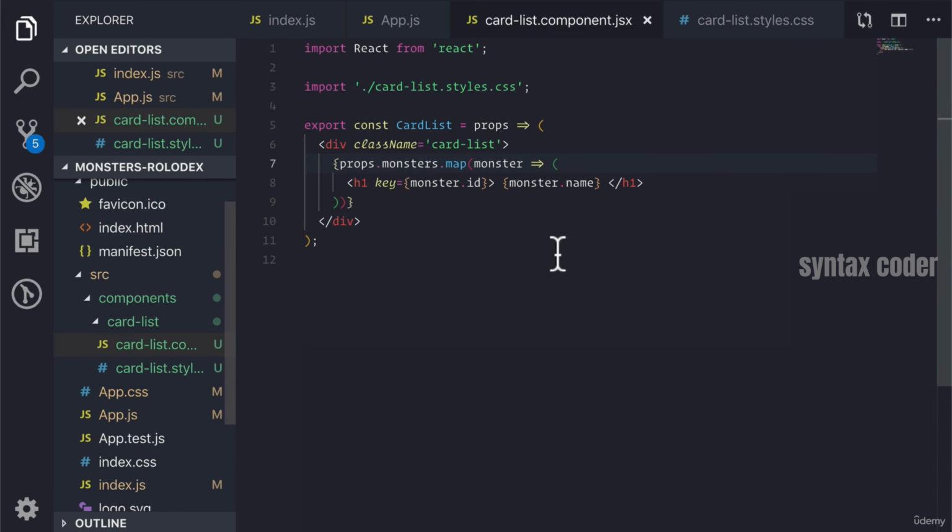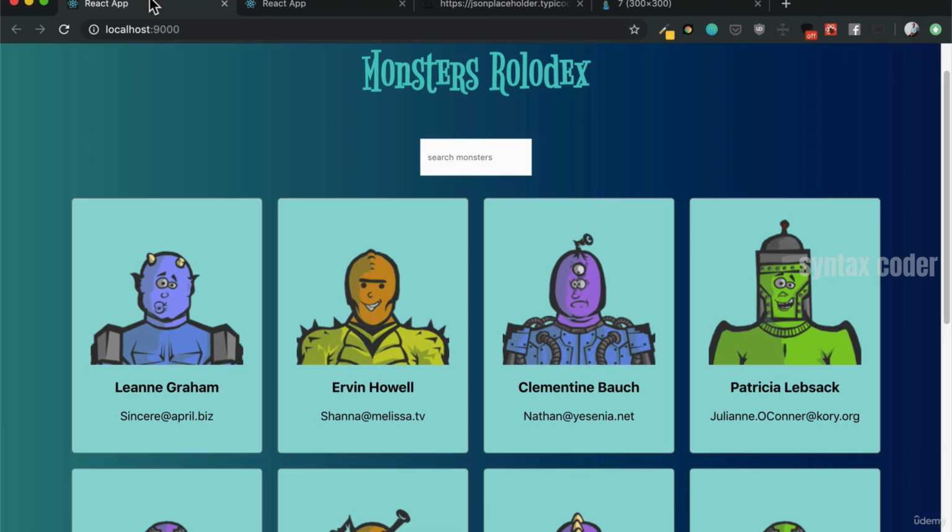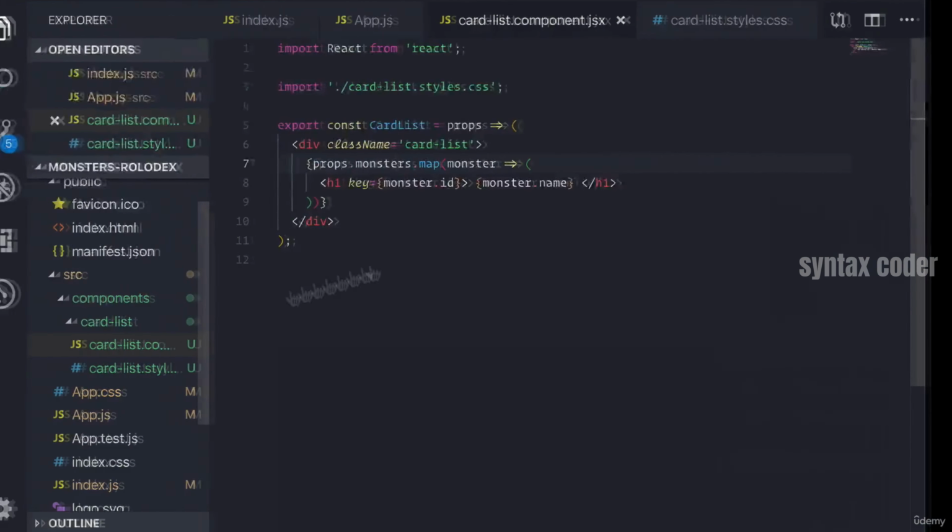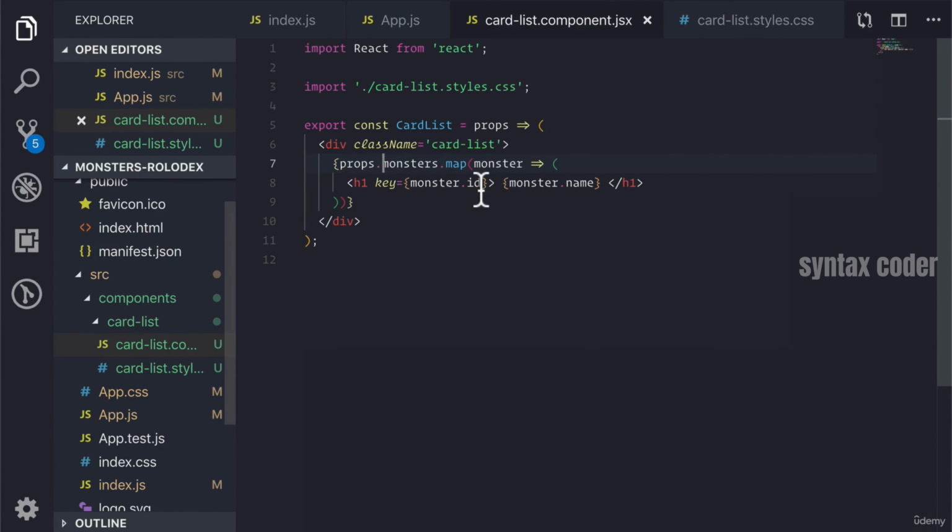But what the card list component is not going to be responsible for is deciding how this component will look. Yes, we could create our element and add those images all here, right? But we don't want to do that, because we want our card list component to not have to think about that. It should only think about what it should add, right? It should only think about rendering them. It shouldn't think about how to create them. So we're going to make a new component to do that, and that component is going to be a card component.